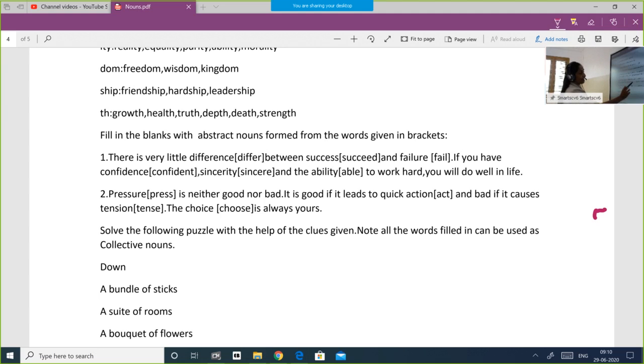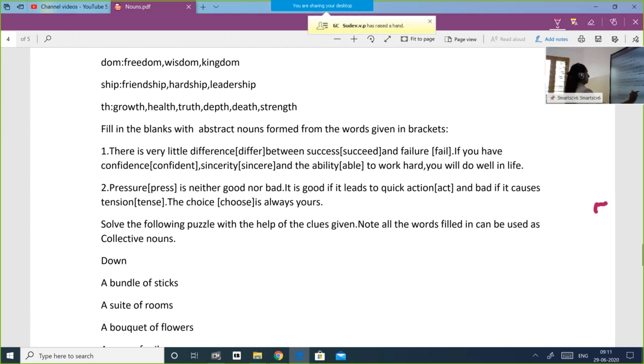The dash is always yours. In bracket it is given choose. The abstract noun form is choice. I'll repeat. Pressure is neither good nor bad. It is good if it leads to quick action and bad if it causes tension. The choice is always yours. Remember, words will be given in brackets. You will have to form abstract noun forms of the verbs of the words given in brackets.